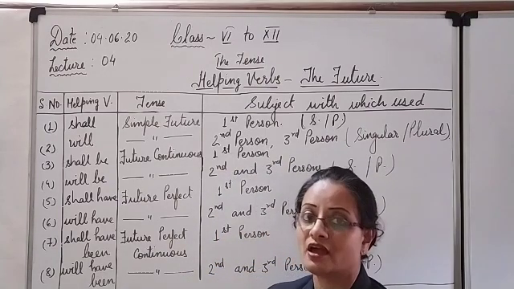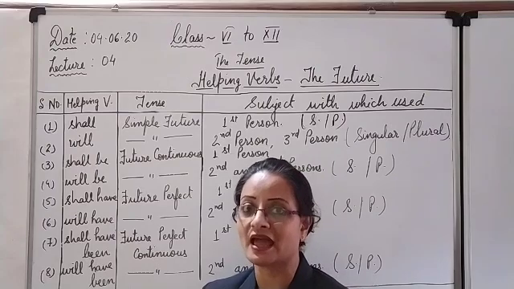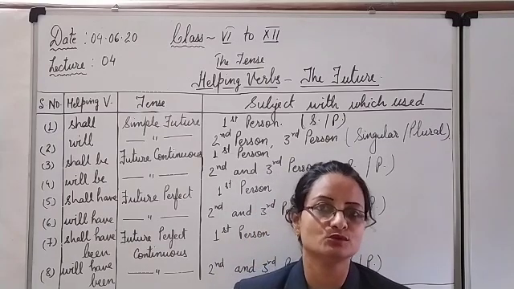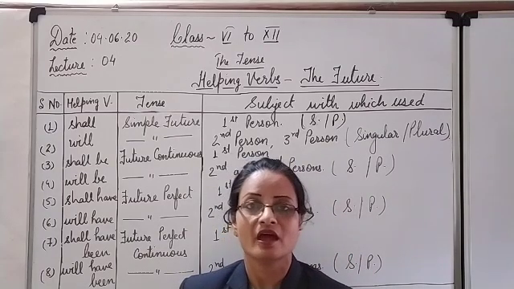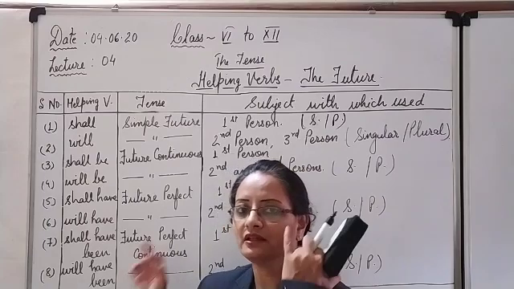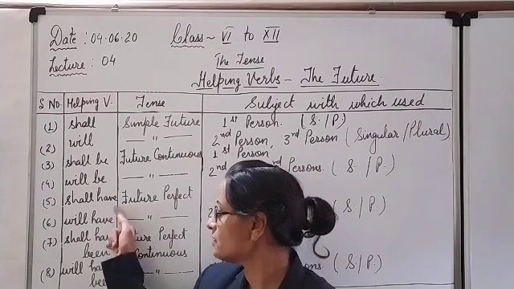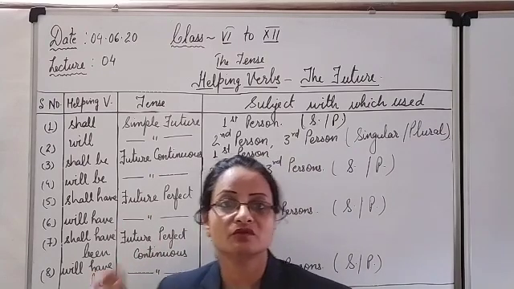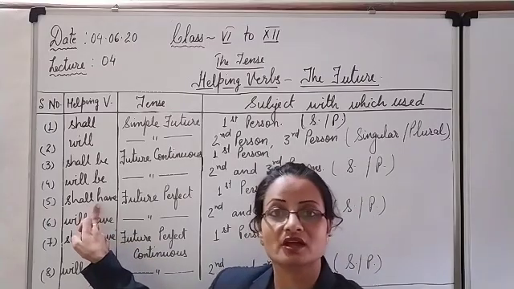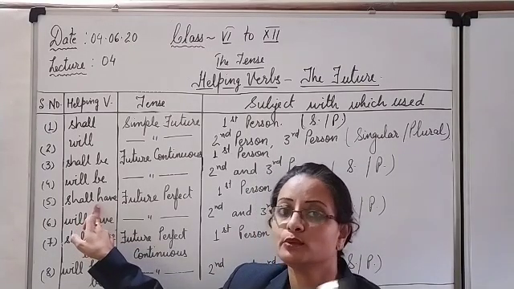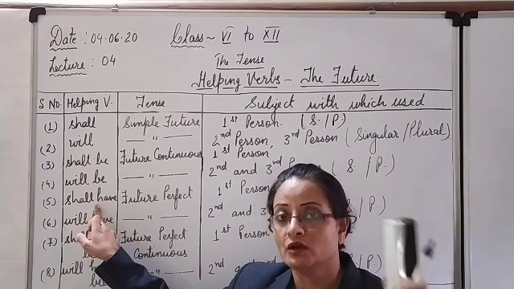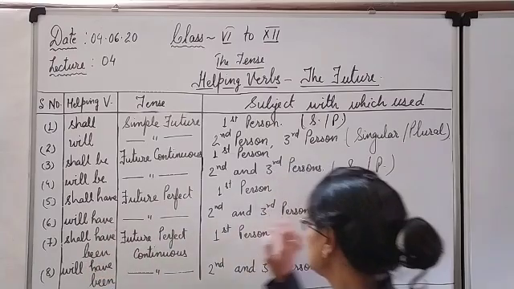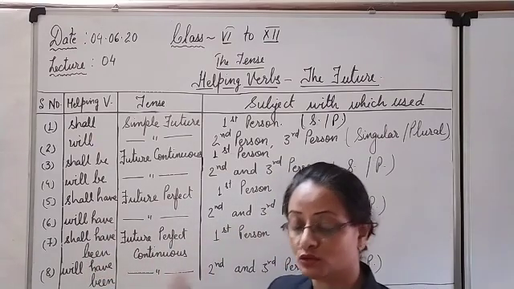Next is shall have. Shall have, shall with have is used in the future perfect. Have in the perfect tense. You have already seen in the present and the past perfect that we have used has, have, had in the past, and has, have in the present. Similarly, in the perfect tense, we have to use have in the future perfect with shall and will. Shall is used again with first person singular and plural both. I shall have. We shall have. Here will have with the second and third person singular and plural both.